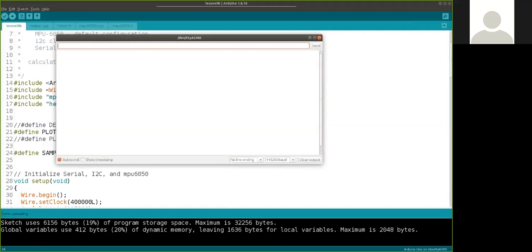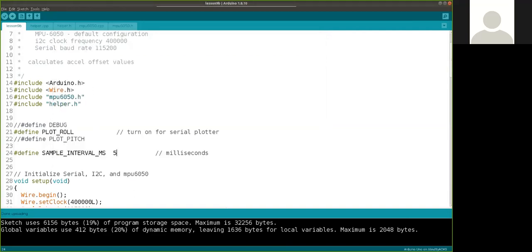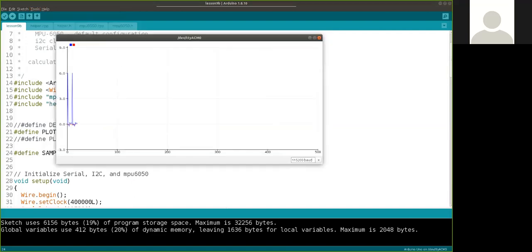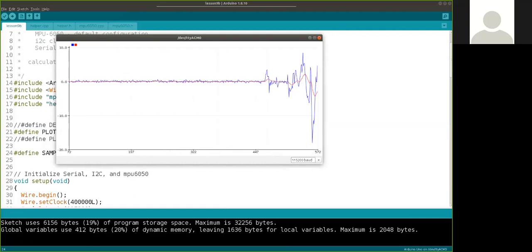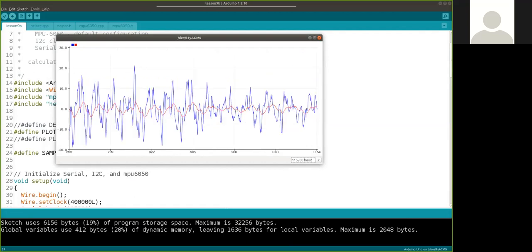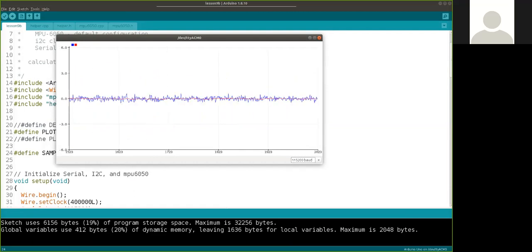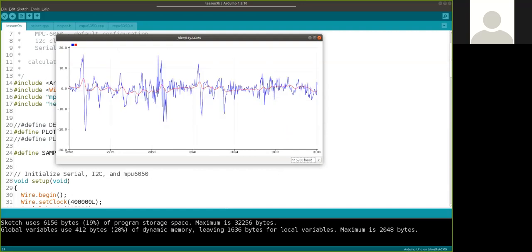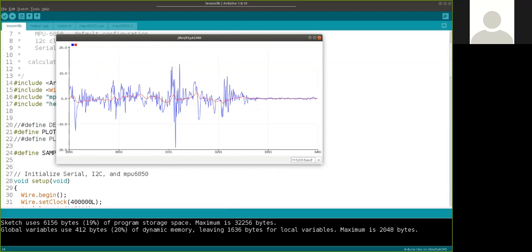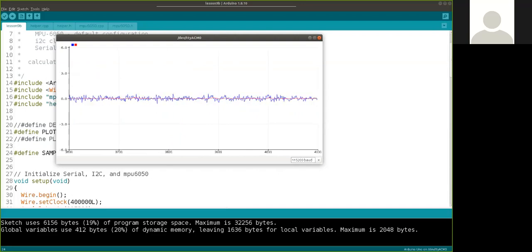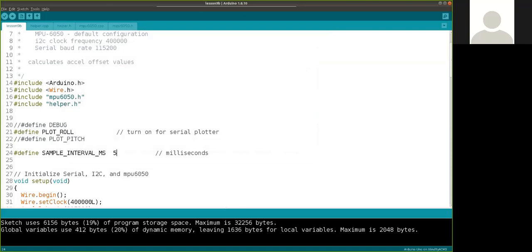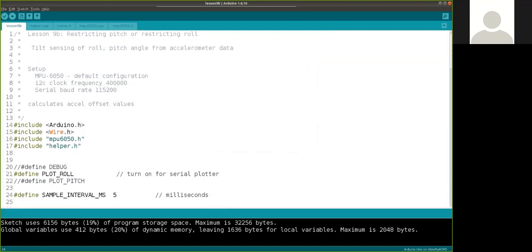Oh, I didn't want to turn on the serial monitor; I wanted to turn on the plotter. All right, so our data is coming faster. I shake it and we can see the vibration and the filter response. I stop shaking, and our filter comes back to around 0. I start twisting it, shaking it, moving it, and we get some response. That was the whole point of this brief video: to introduce restricting the angles and using the atan2 function to do that.